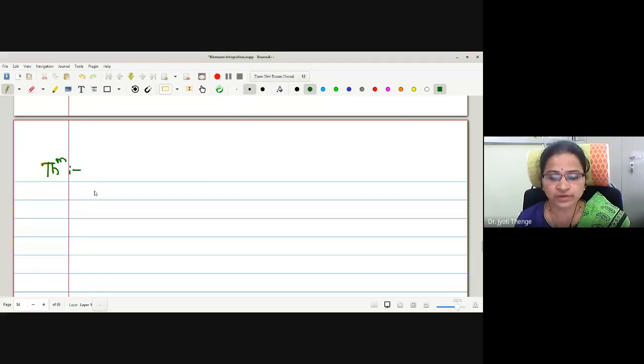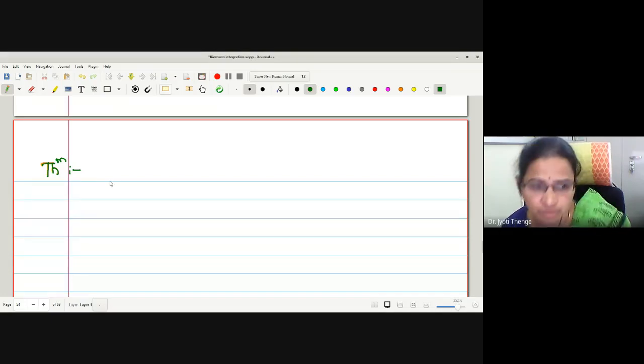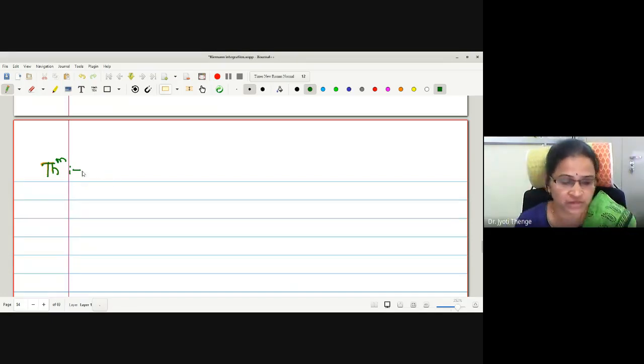the theorem we will write in 3 steps. c is the point in between the interval a to b. Then in the first step we will prove the function is bounded and integrable on a to b, then it is bounded and integrable on a to c, c to b. Similarly, if it is bounded and integrable on a to c, c to b, then it is bounded and integrable on a to b. Let me write all these.